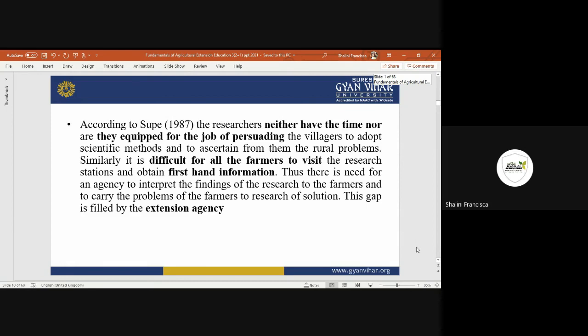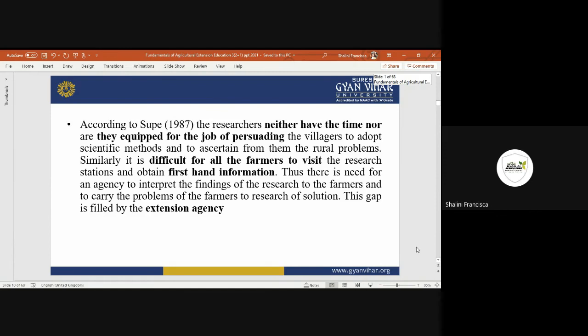Because for them this is a very basic thing that they have to keep up, it is very difficult for them to invest that much time, because they are not educated first of all. Second, they are not aware that these types of programs are going on which will affect them.